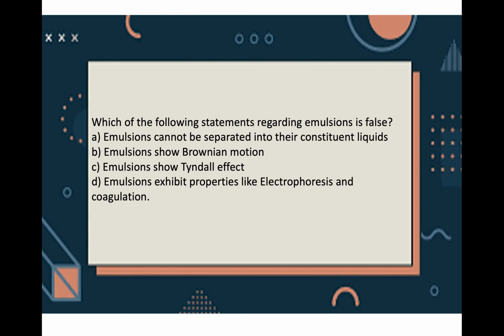Which of the following statements regarding emulsions is false? A. Emulsions cannot be separated into their constituent liquids. B. Emulsions show Brownian movement. C. Emulsions show Tyndall effect. D. Emulsions exhibit properties like electrophoresis and coagulation.